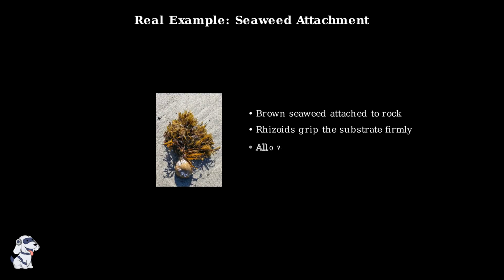Here we see a real example of brown seaweed attached to a rock on a beach. The rhizoids have firmly anchored the algae to the substrate, allowing it to survive the constant motion of waves and tides without being washed away.